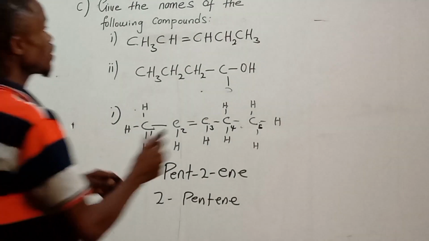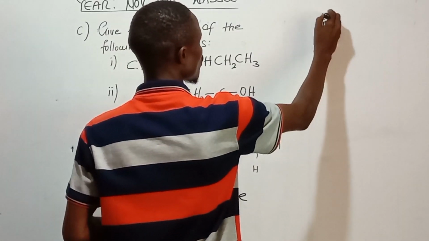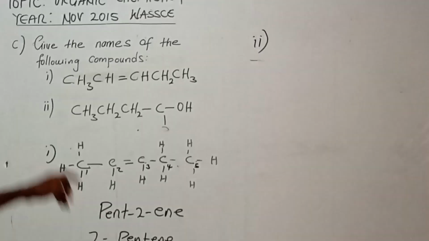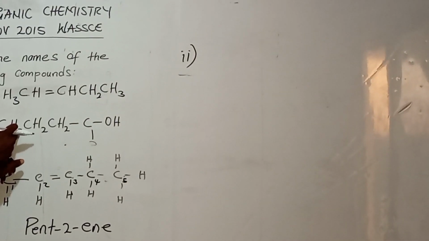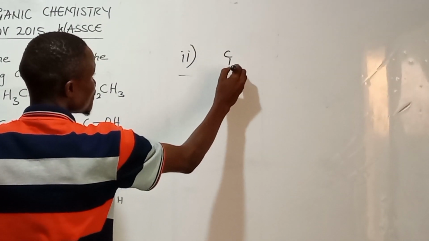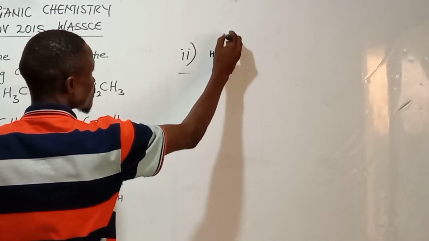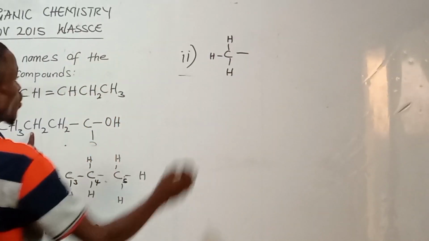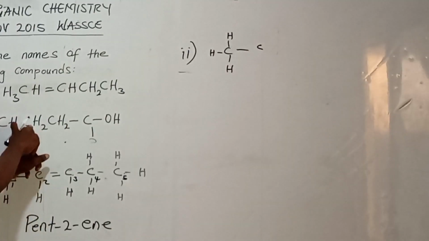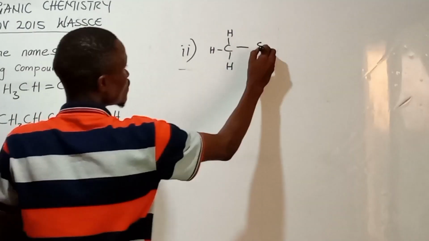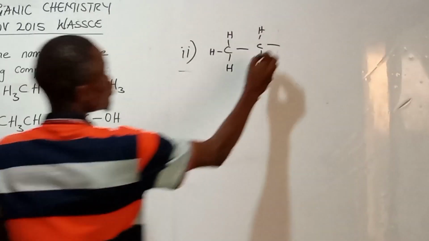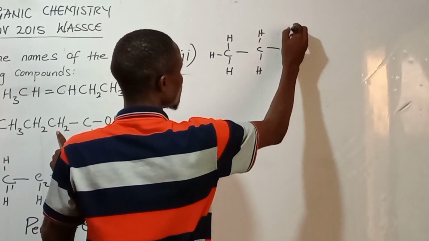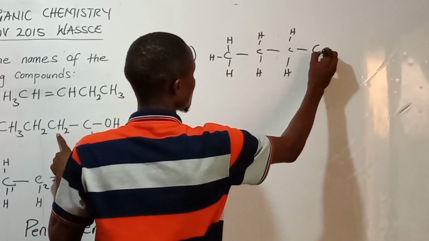So let's go for Roman 2. Here, this carbon holds how many hydrogens? 3. Right? While this carbon holds how many hydrogens here? 2. The next one, 2 hydrogens. Do we get it?